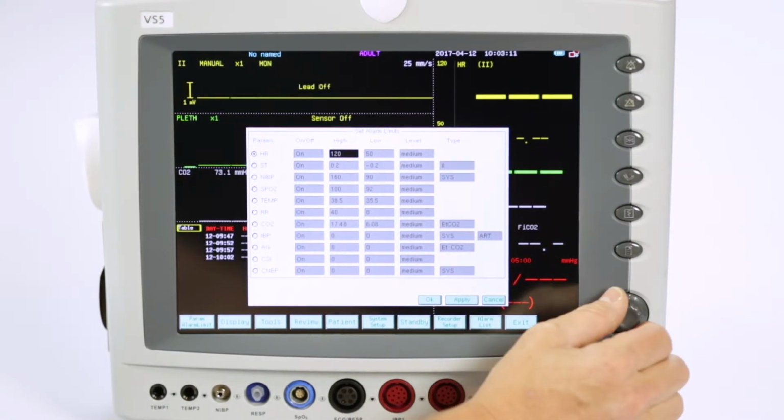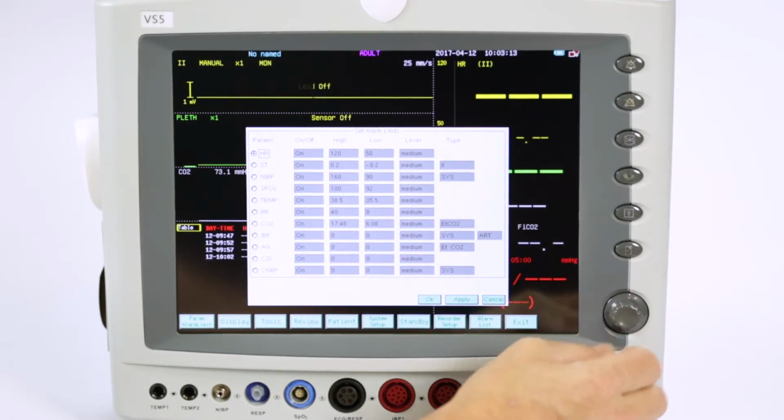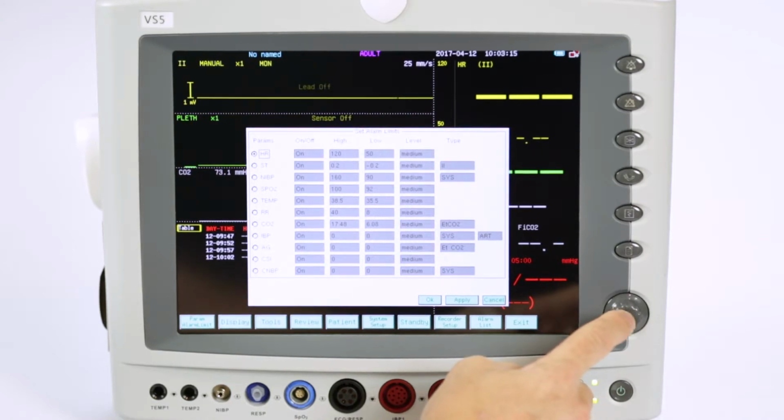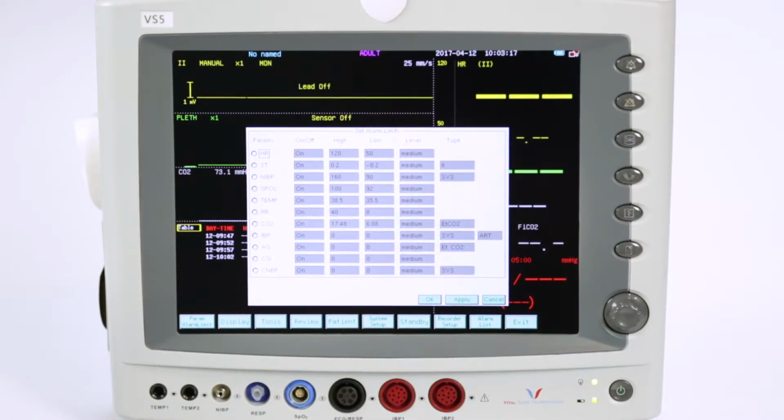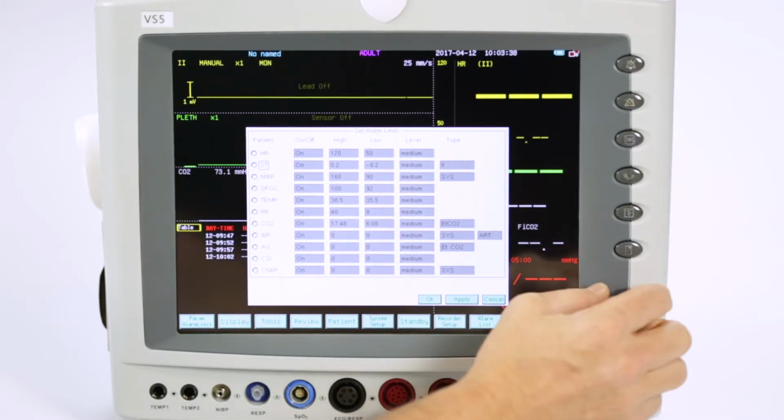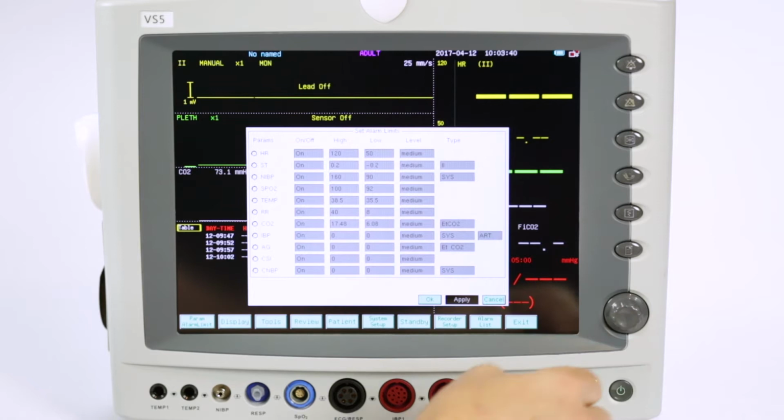Roll the knob back to the parameter list and press the knob. Repeat as necessary to change all desired alarm parameters. Once completed, roll the knob to highlight Apply. Press the knob.